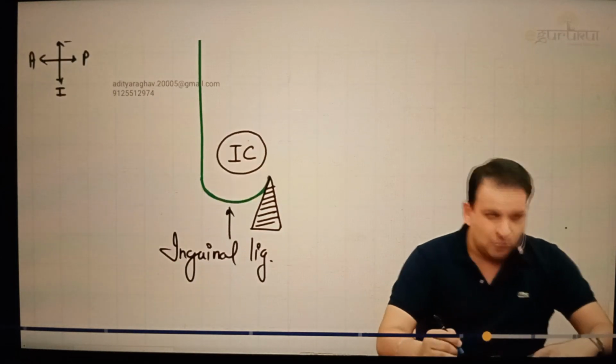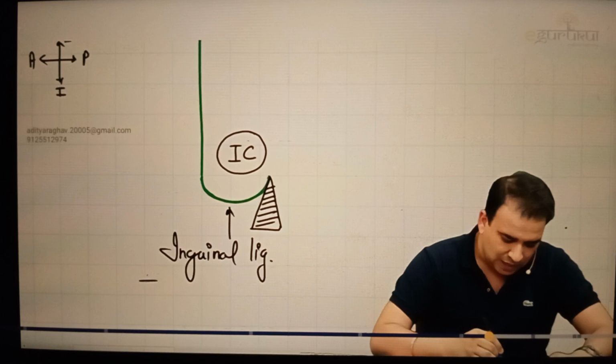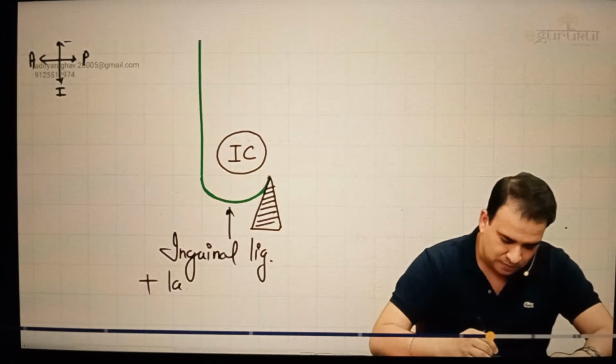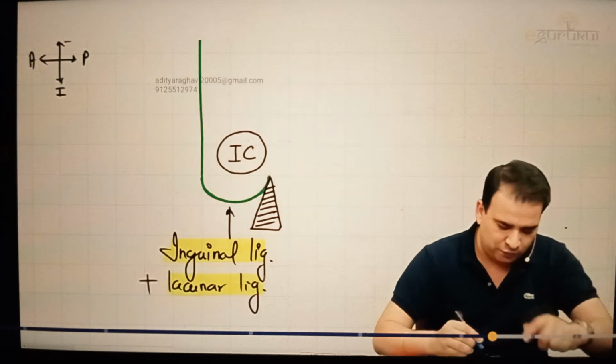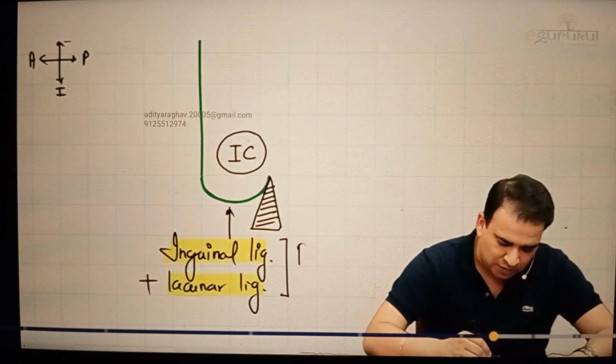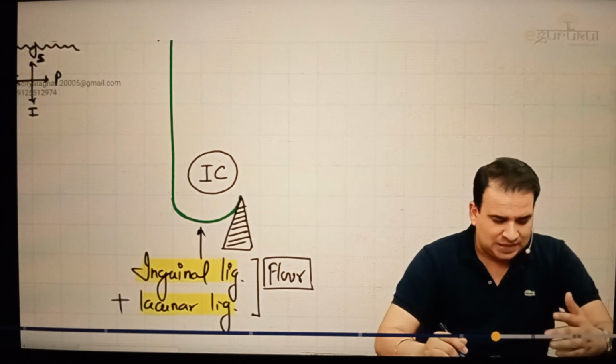And let me continue here only. Inguinal ligament was not the only thing in the floor. There was one triangular modification as well of the inguinal ligament, and that was what? That was the lacunar ligament as well. So this time it's the inguinal ligament, and one of the modifications of inguinal ligament, that is lacunar ligament, are forming the floor, or you can say the inferior wall of the inguinal canal. What is left? Roof is left.